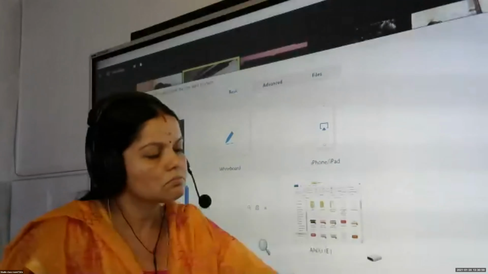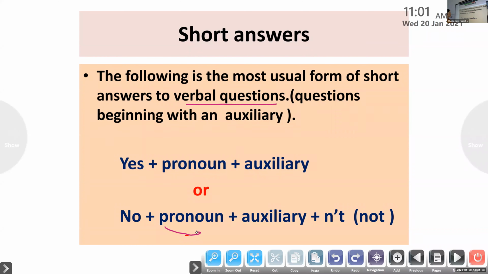Look here. If you agree with the statement, you must begin your short answer with yes. Suppose the question is, can you come with me? This is a yes or no question, because it starts with the modal auxiliary can. So we need to give a short answer to this question. Can you come with me?